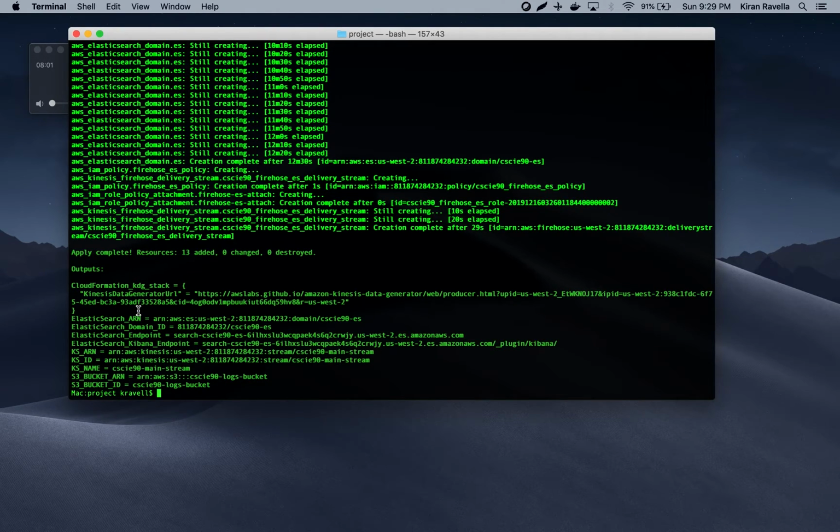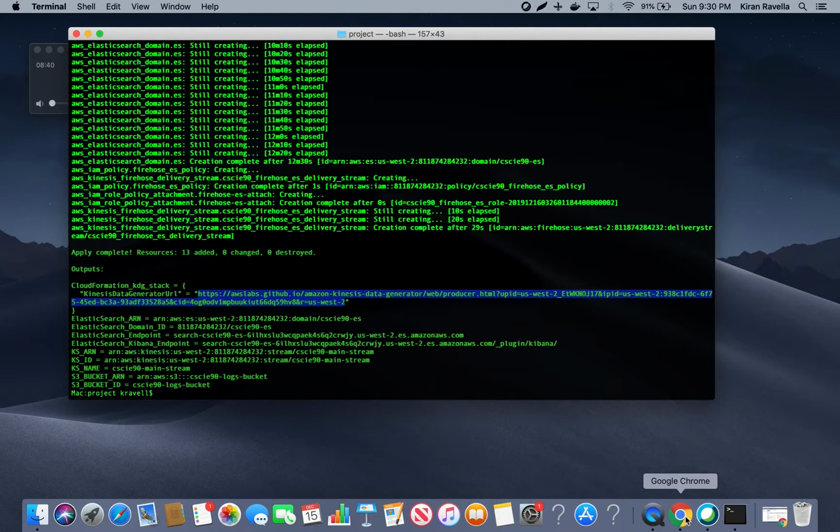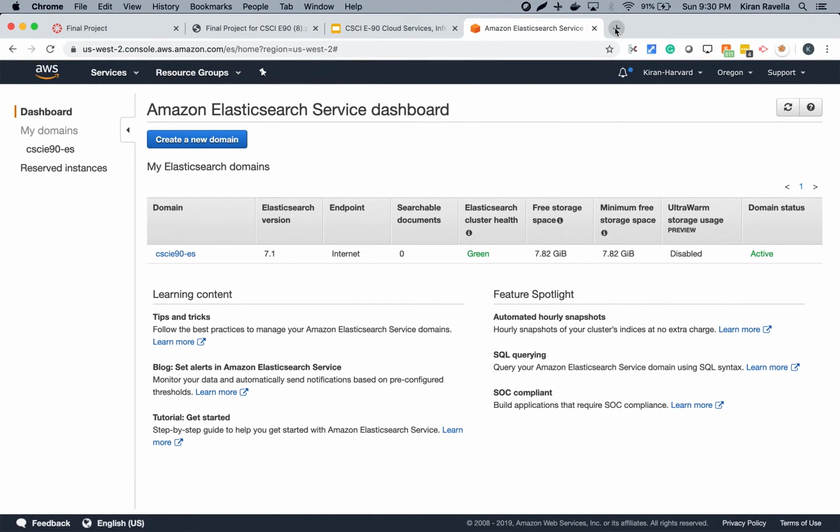Basically, in the script that I wrote, I put out some things that are useful for later in the demo. One of them is the Kibana endpoint URL here. We'll also be using a web interface to generate the logs. It's called the Kinesis data generator, and the URL for that is over here. So we'll copy both the URLs first. The Kinesis data generator is an AWS Labs web application that is used to generate logs or any type of data really, and send it to the Kinesis streams or Kinesis files. So let me start by sending data first, and then I'll show you all the services that we provisioned.